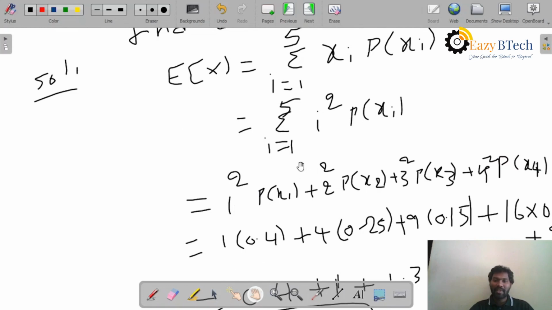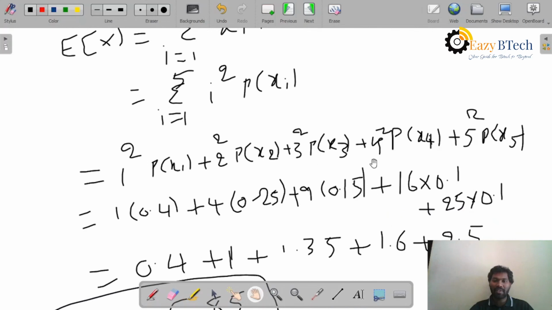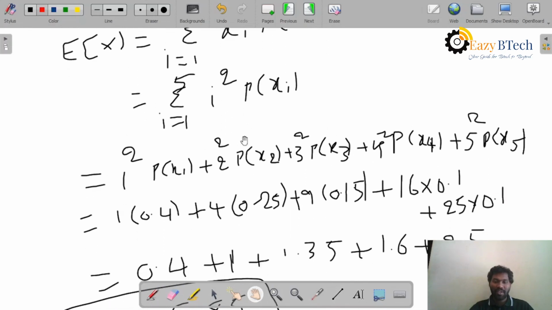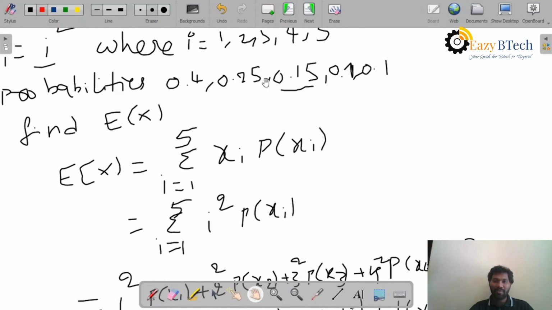So 1 square p of x1 plus 2 square p of x2 plus 3 square p of x3 plus 4 square p of x4 plus 5 square p of x5. So I will substitute these values of probabilities here: 1 into 0.4 plus 4 into 0.25. Why? Because they gave you the probabilities 0.4, 0.25, 0.15, 0.1 and 0.1 respectively. So these respectively are the probabilities at the values x1, x2, x3, x4, x5.